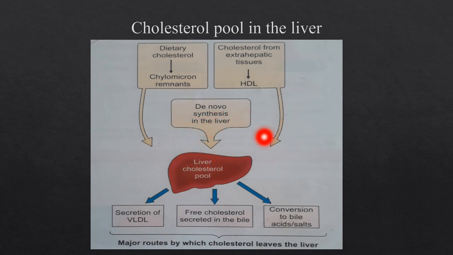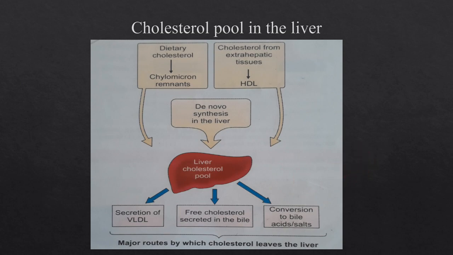Then this cholesterol is used for the synthesis of VLDL, that is very low density lipoprotein, one of the lipoproteins, and also free cholesterol is secreted into the bile, which is excreted through the feces, and it is also converted to bile salts and bile acids.